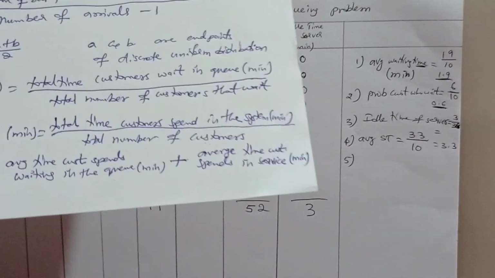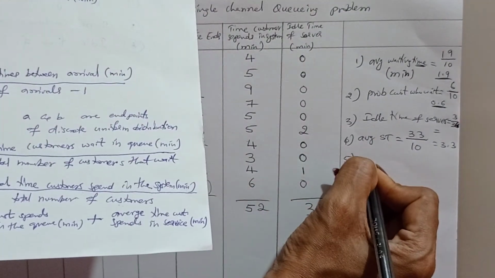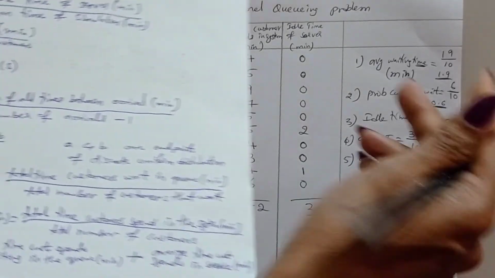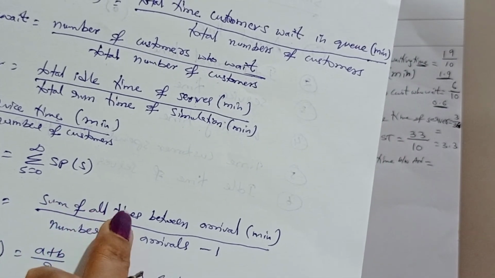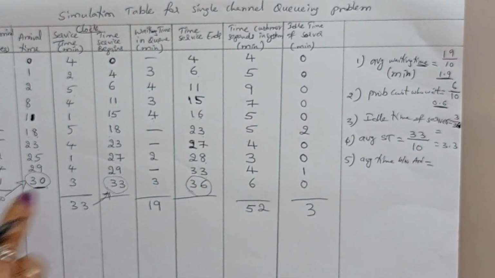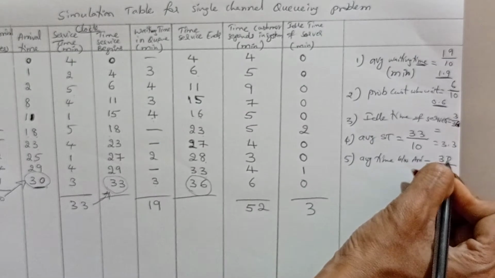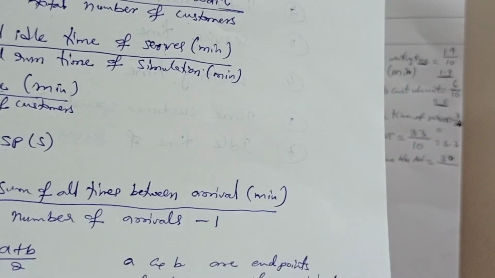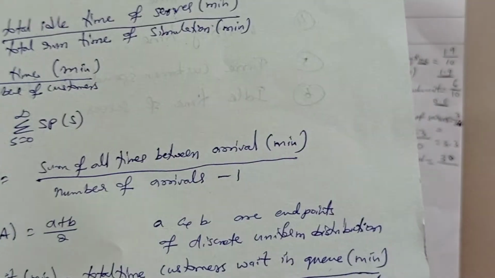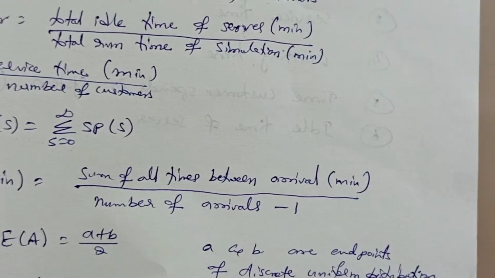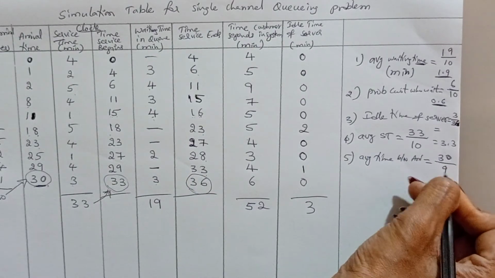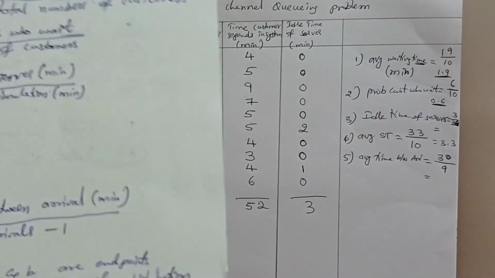Next, fifth, average time between arrivals. That is in minutes again. Sum of all times between arrivals, this is the sum, 30, divided by number of arrivals minus 1. Number of arrivals minus 1, that is 9, 10 minus 1, 9. This is the calculation.